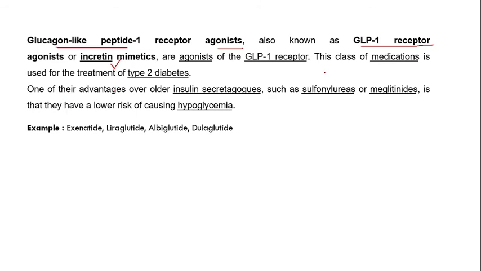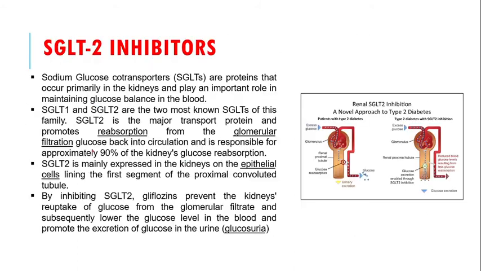Examples are exenatide, liraglutide, albiglutide, and dulaglutide. All of these drugs are called incretin mimetics as well as GLP-1 receptor agonists, which increase the incretin level and ultimately decrease glucagon synthesis, which leads to a decrease in blood glucose level.